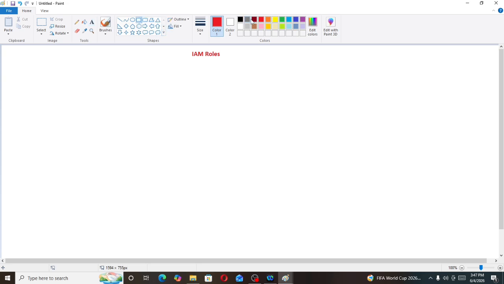Let's take one example, and with that example we will understand why IAM roles are important in AWS services. Let's assume that we have one EC2 instance.